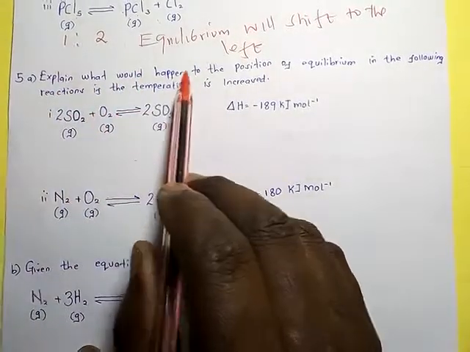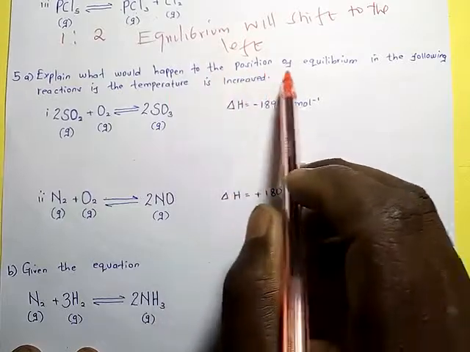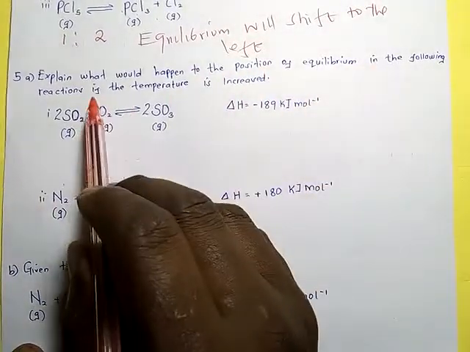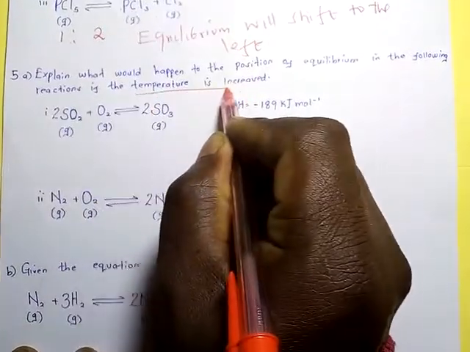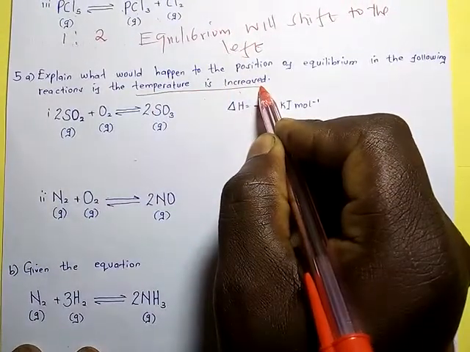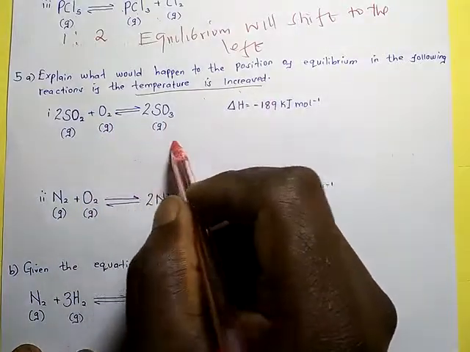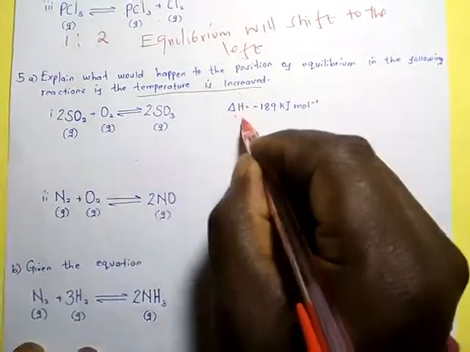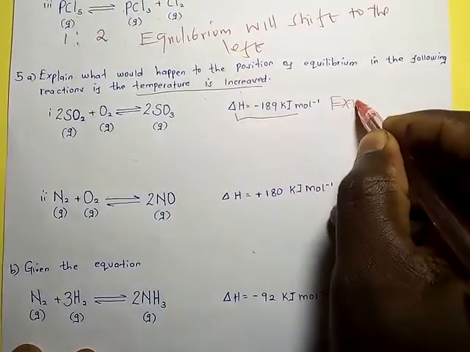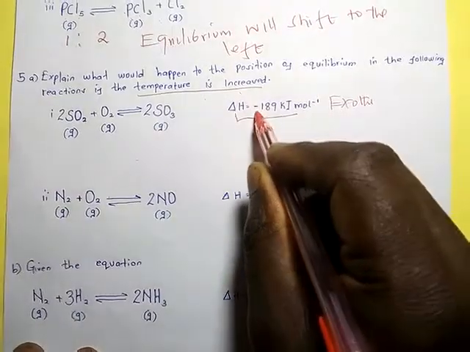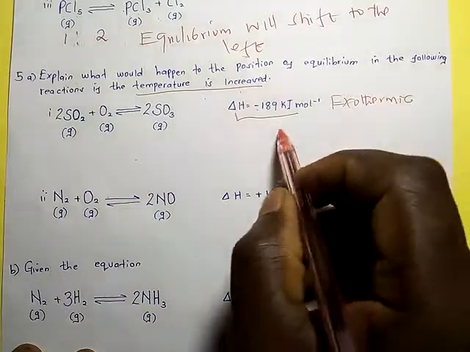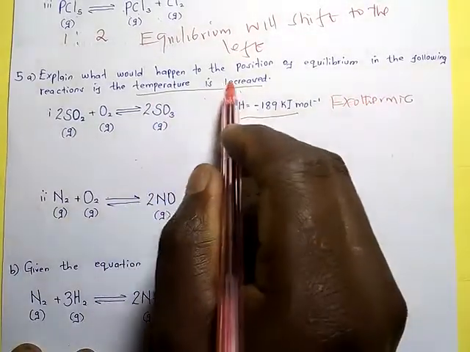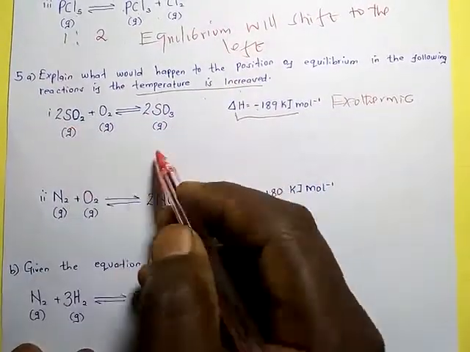Explain what would happen to the position of equilibrium in the following reactions if temperature is raised. If temperature is increased in this reaction, what will happen? First, identify that the reaction is exothermic, because the heat change is negative. So if the reaction is exothermic and the temperature is raised, the backward reaction is favored.